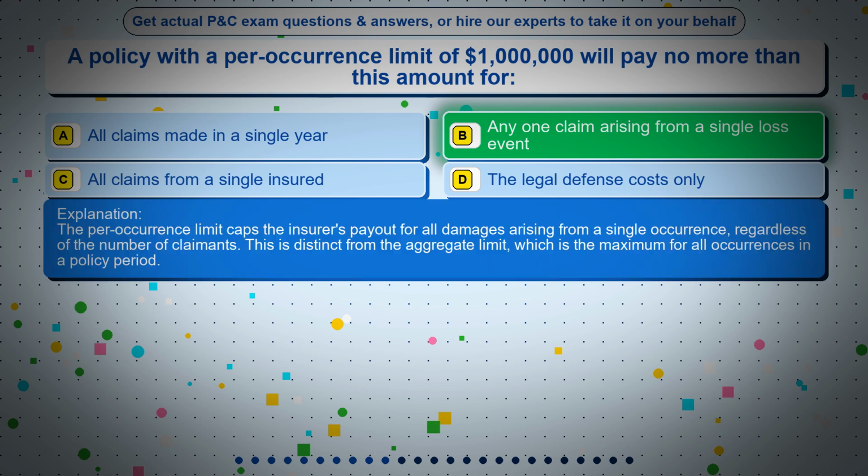The per occurrence limit caps the insurer's payout for all damages arising from a single occurrence, regardless of the number of claimants. This is distinct from the aggregate limit, which is the maximum for all occurrences in a policy period.